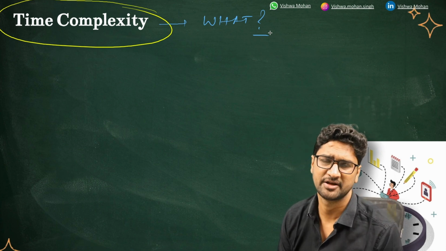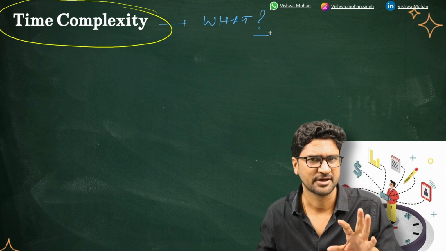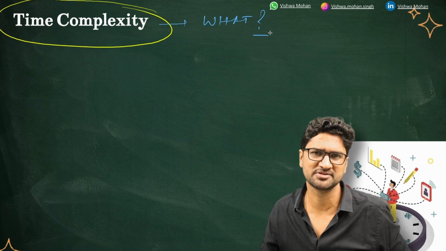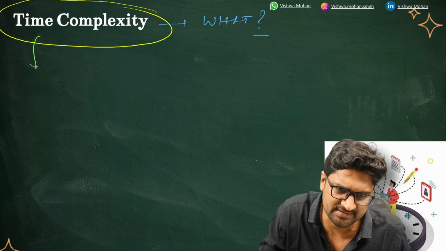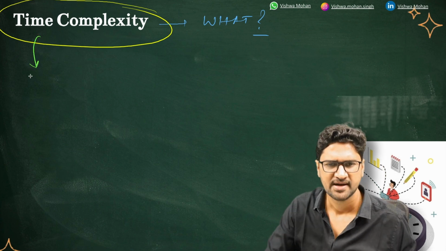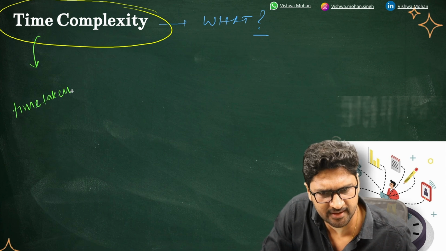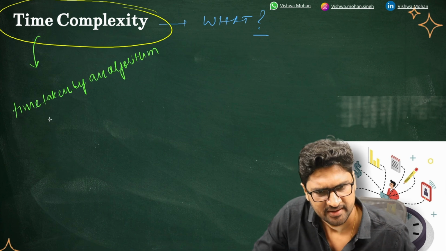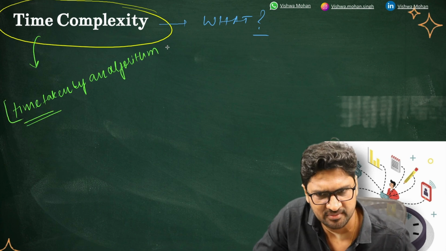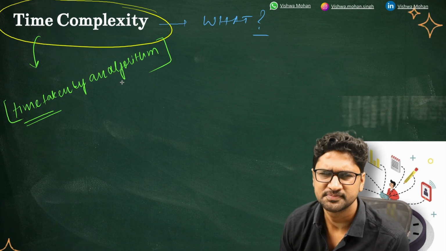Again, most of the time when I go and answer this question, most of the people give me an answer which is wrong. Can you just pause this video and put that into the comments? What is the time complexity for you? The most commonly heard answer that I get about the time complexity is the time taken by an algorithm. Time complexity is nothing but the time taken by the algorithm. Do you think it is the right definition?